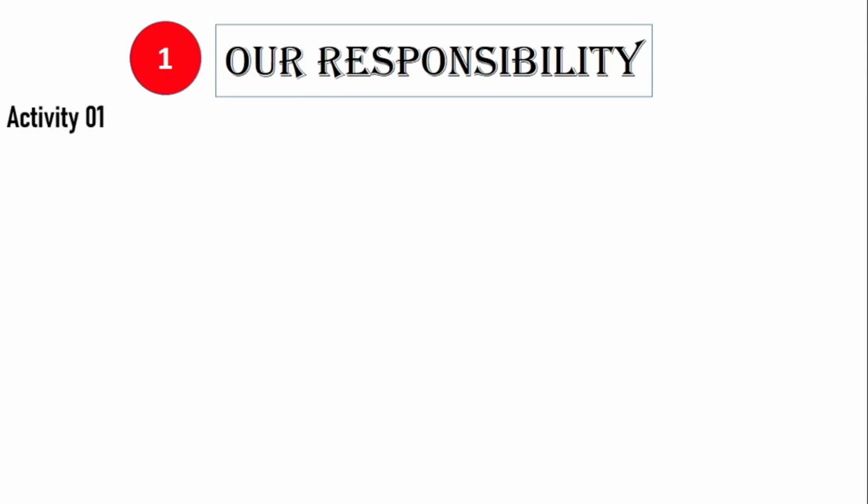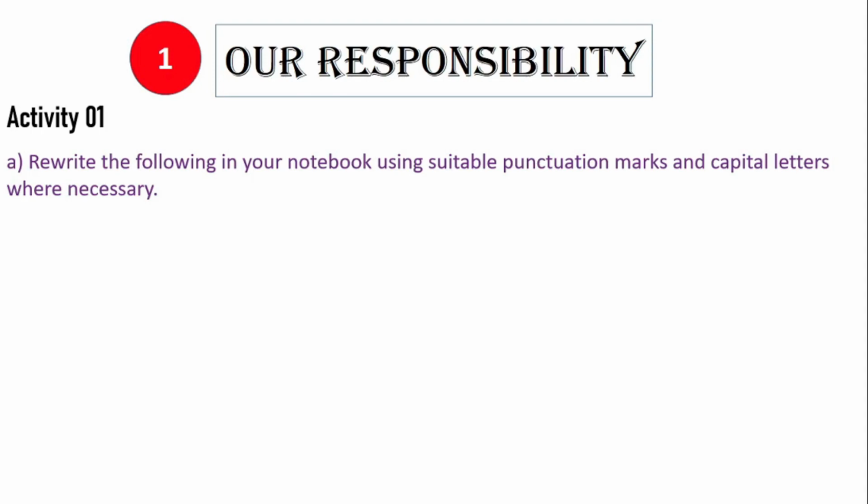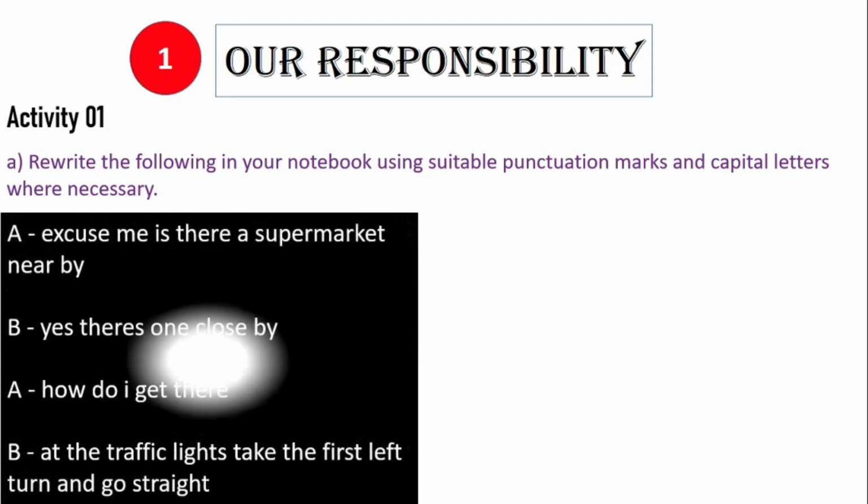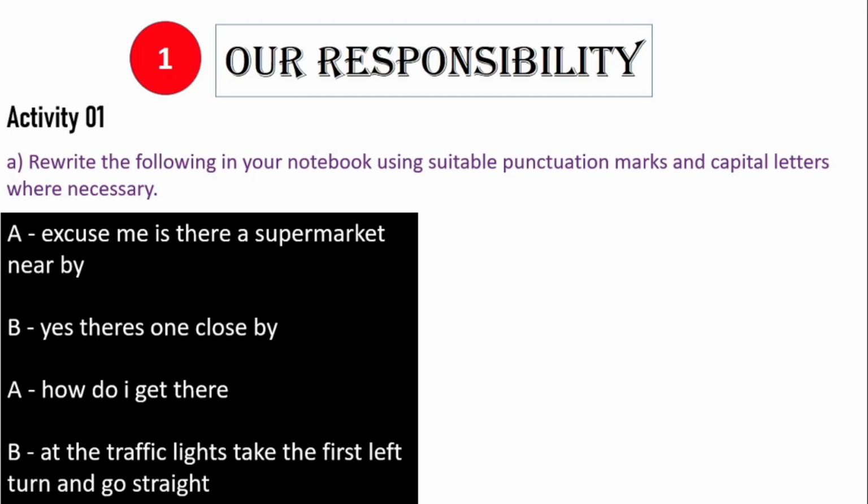The first one, Activity 1. Rewrite the following in your notebook using suitable punctuation marks and capital letters where necessary. If you have been given a note about punctuation marks and capital letters, it's high time to go through the note now. Then after going through the note, look at this activity. The first one, I will read it for you.